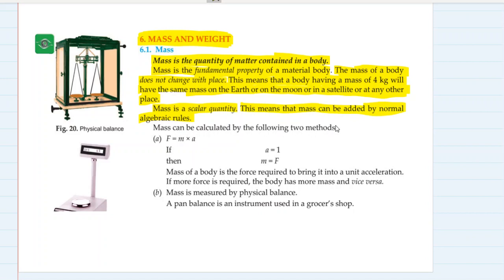Mass can be calculated by the following two methods. पहले तो if we know the formula F is equal to m into a, then if acceleration is 1, then mass is equal to the force. So mass of the body is the force required to bring a unit acceleration into it. If more force is required, the body has more mass and vice versa. तो अगर किसी भी बॉडी में यूनिट एक्सेलरेशन प्रोड्यूस करना है तुम्हें, तो उस पर जितना फोर्स लगाना पड़ेगा वही उसका मास होता है.